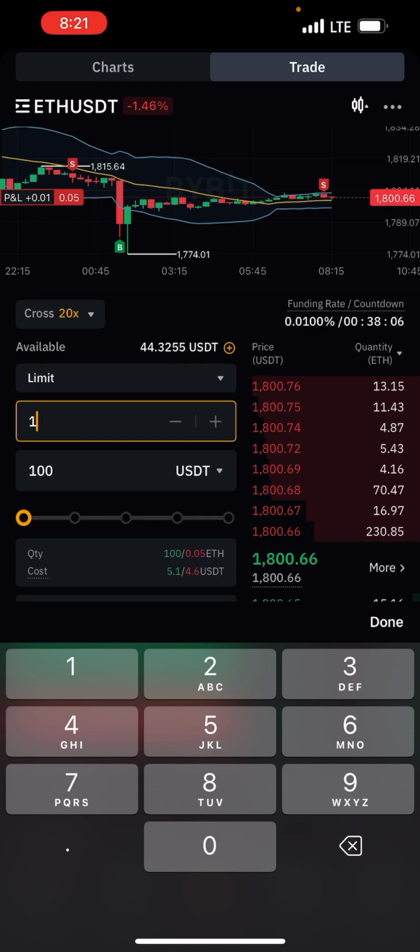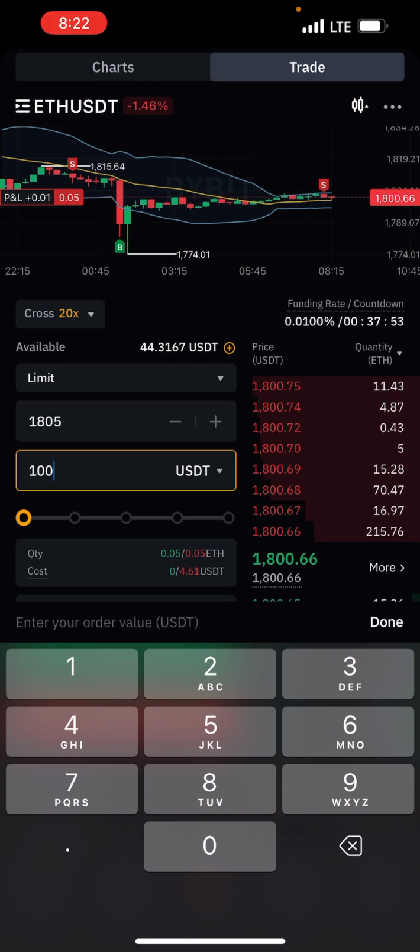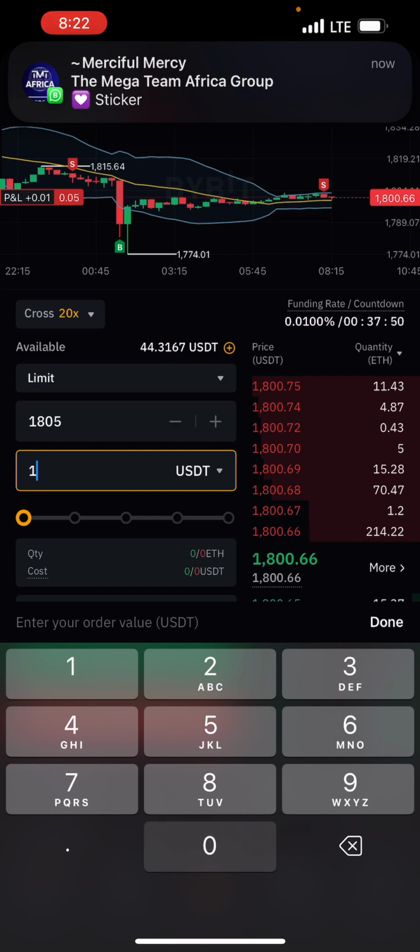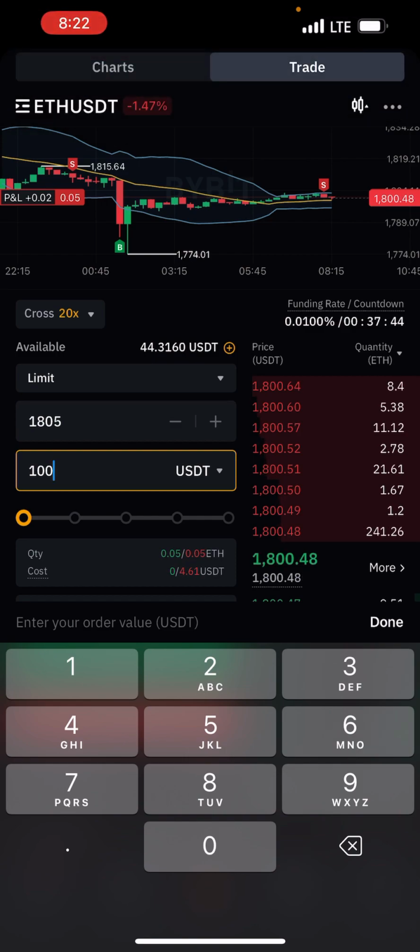Once I want to buy at 1,805, and my own is $100. If I put $100, it's telling me it is about $4.6, which is my own money. That means the leverage I'm leveraging here is 96 dollars, while my own is only $4.